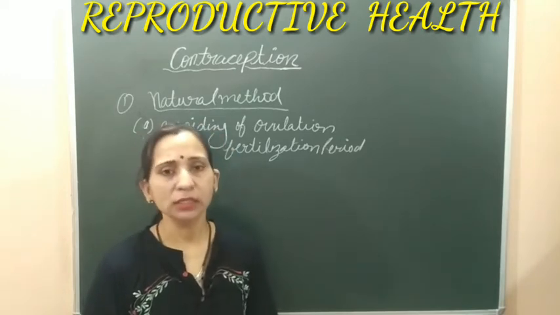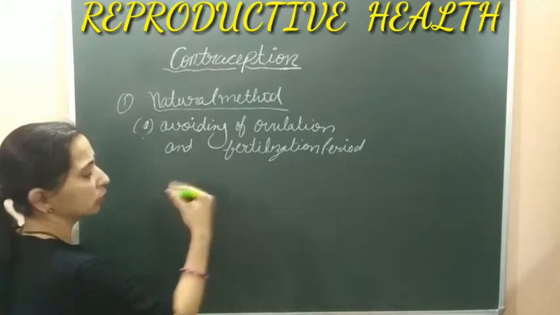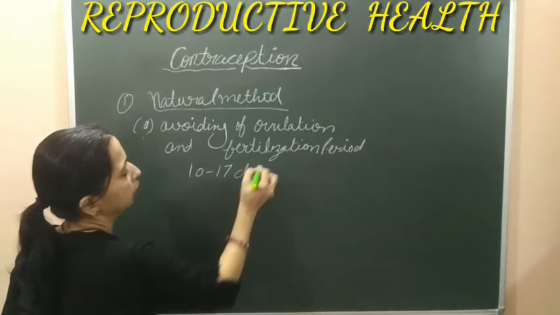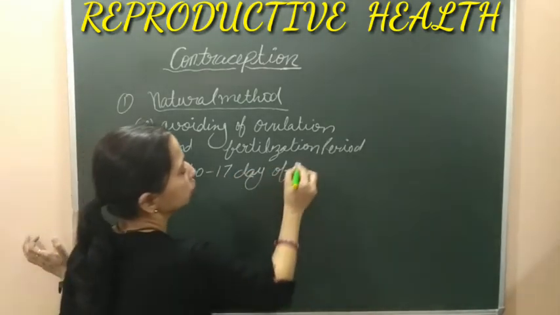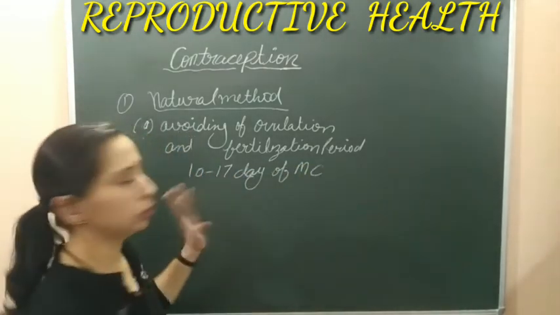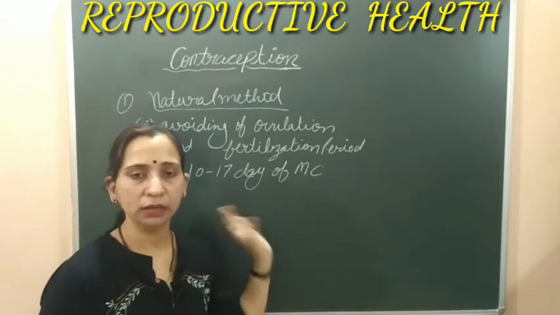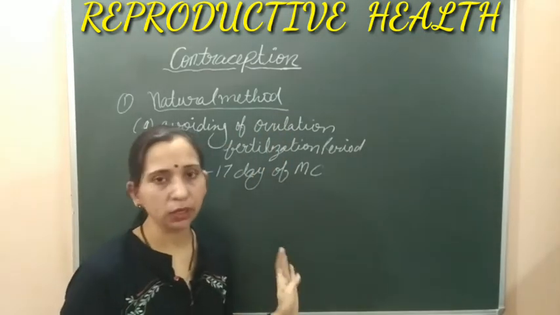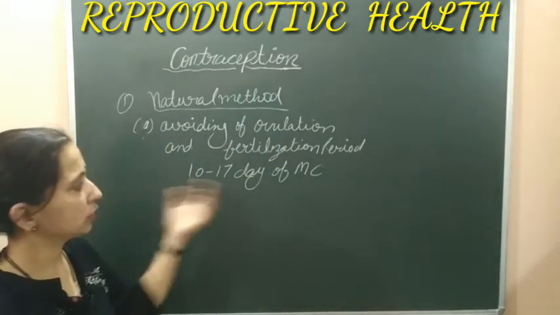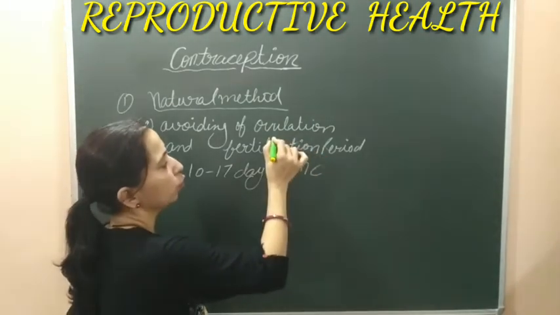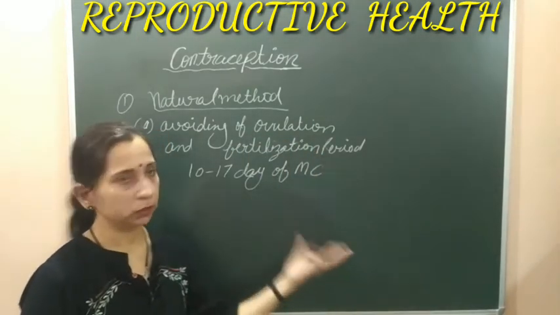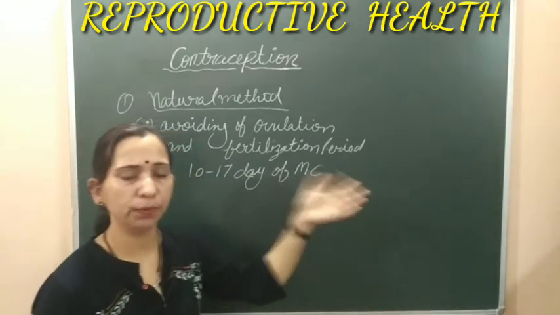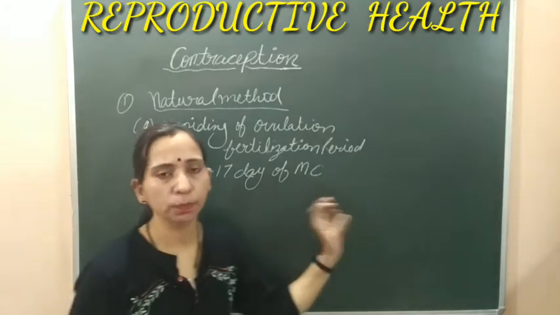If this period, the 10th to 17th day of the menstrual cycle, which is considered the fertile period, is avoided, then we can say that contraception can work. If the sexual act takes place only before or after this period, then it should be effective.